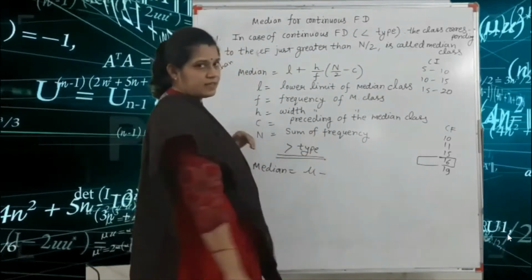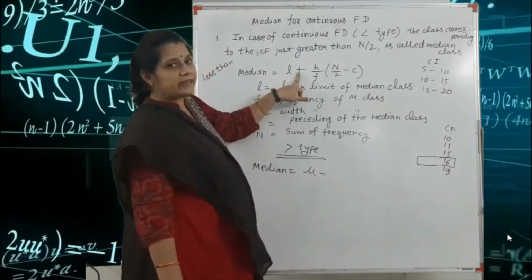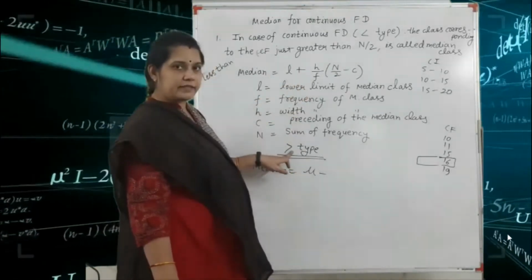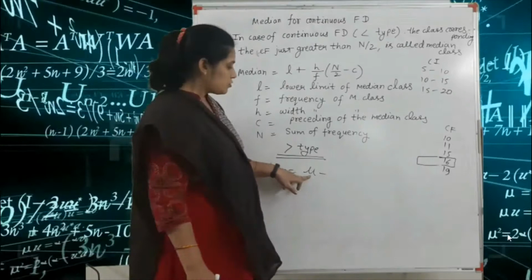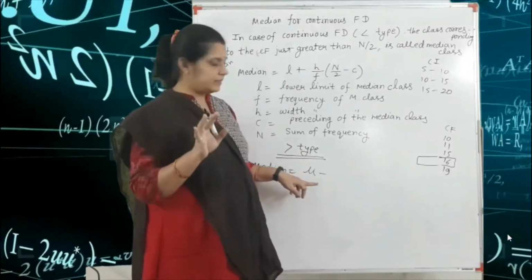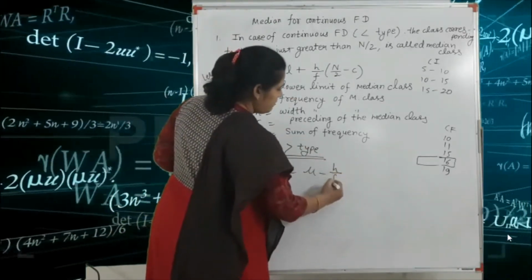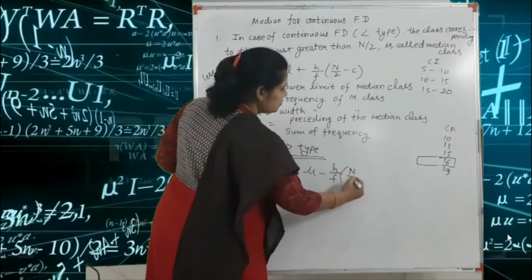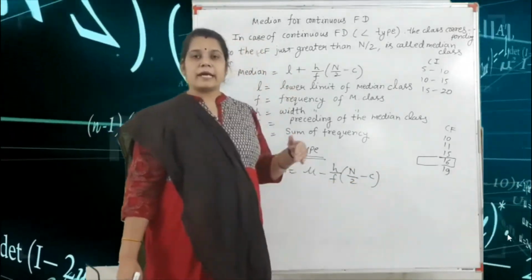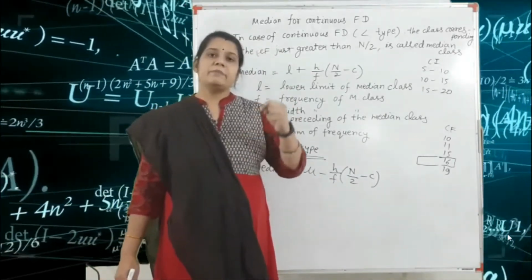mu minus. Here, if we use L, the lower limit, you write the plus sign. And if you find it in the greater than type of frequency distribution, you write mu, sometimes written as small mu. Both are correct: mu minus h upon f times (n by 2 minus c). This is the formula of the greater than type of frequency distribution for finding the median.